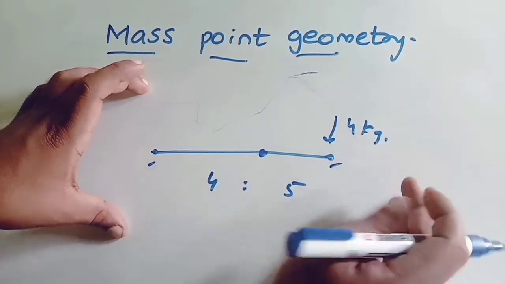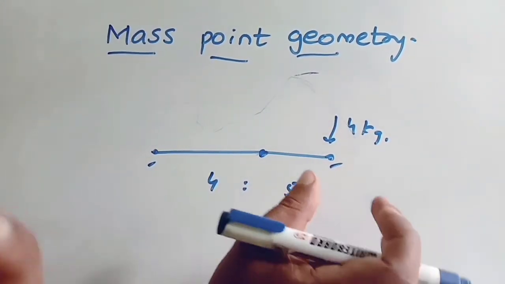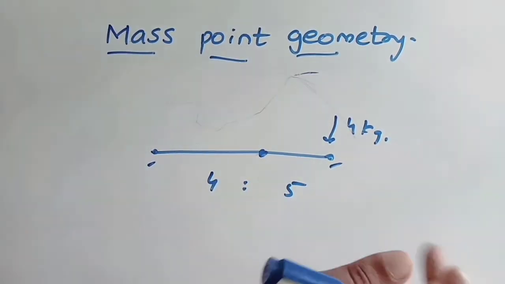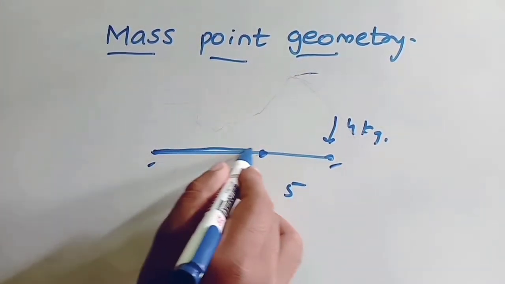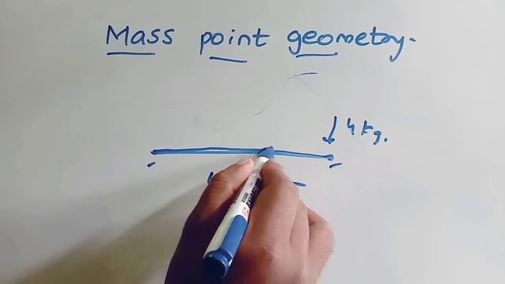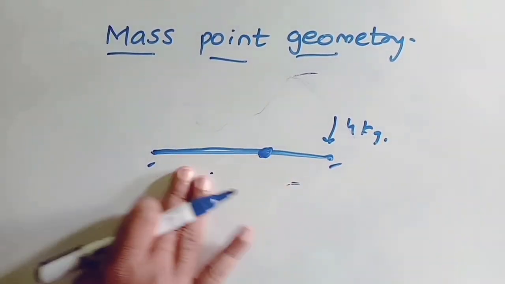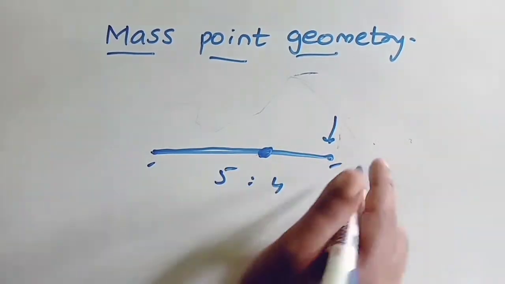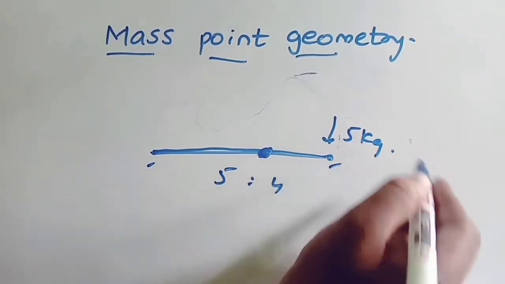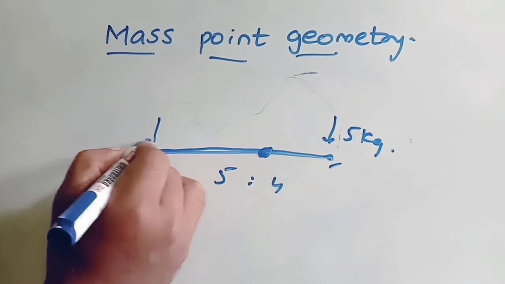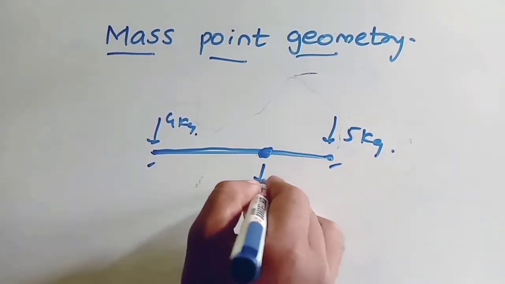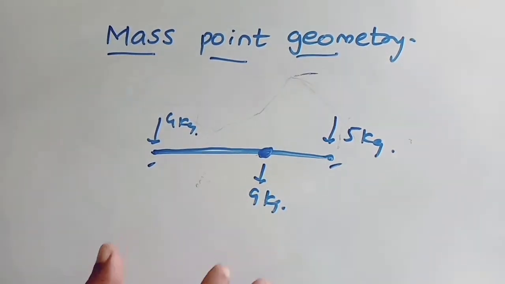I am imagining weight at the point. This is the main point of the concept. This is how we are applying it in mathematics. If I have a line and a point at which the ratio is 5:4, I can imagine a 5 kg weight at this point and a 4 kg weight at this point, which gives me a 9 kg weight at this point. Most important concept.